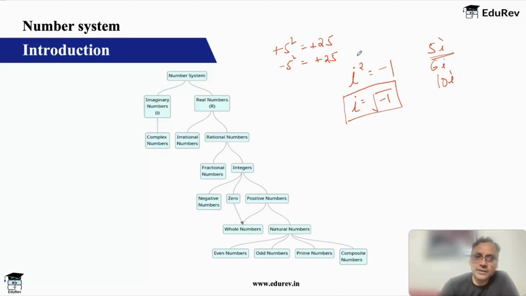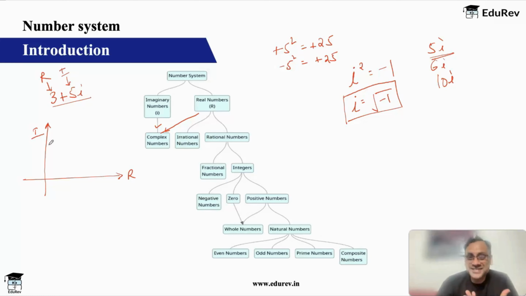And if you combine a real number and an imaginary number, then what you get is a complex number. So 3 plus 5i is a complex number because it has a real number and also an imaginary number. It has both the components, hence it is a complex number. And you represent a complex number on the plane. The x-axis is taken as real and the y-axis is taken as imaginary, and then the number is plotted.